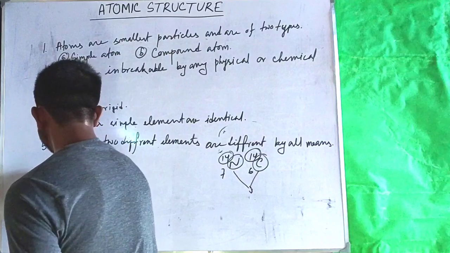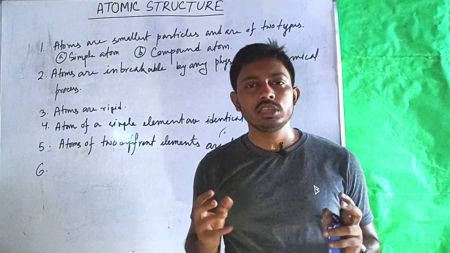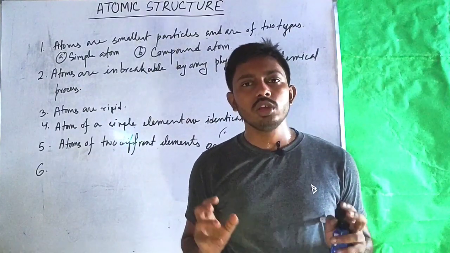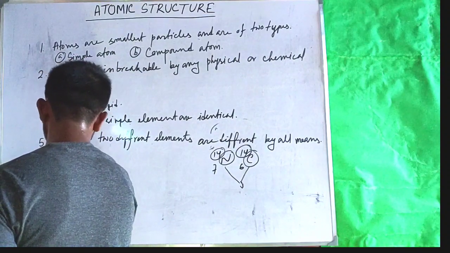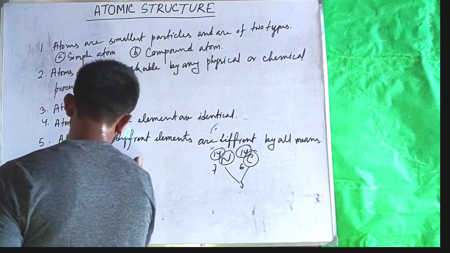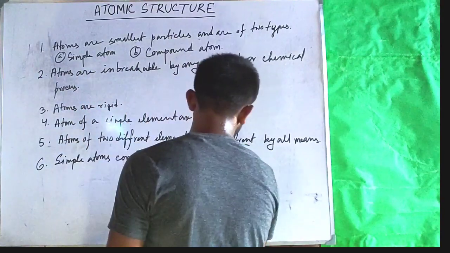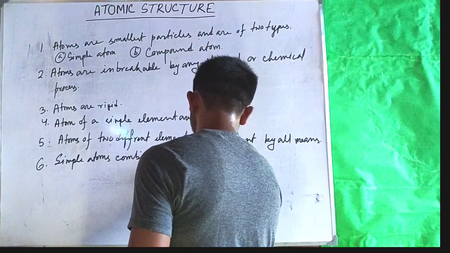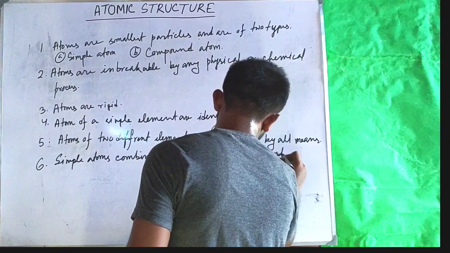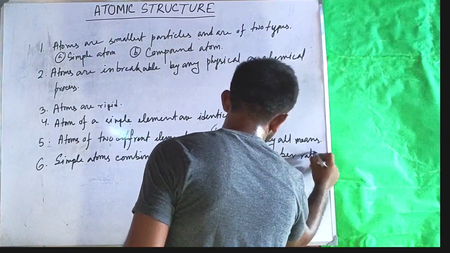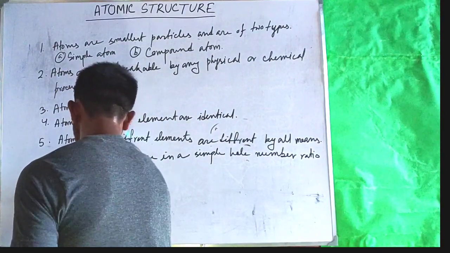The last postulate was, during a chemical reaction, simple atoms will combine in a simple whole number ratio to form compound atoms. Simple atoms combine in a simple whole number ratio to form compound atoms.